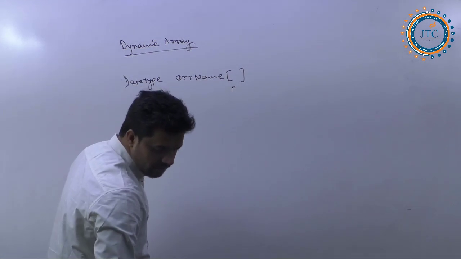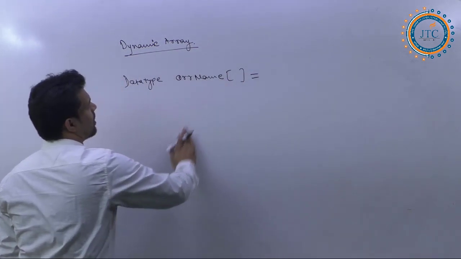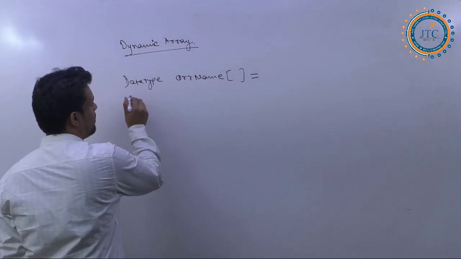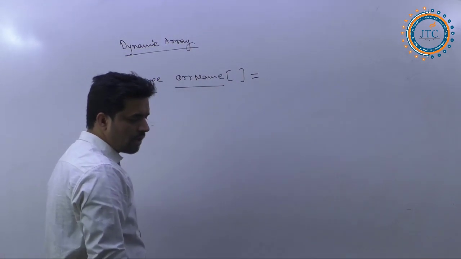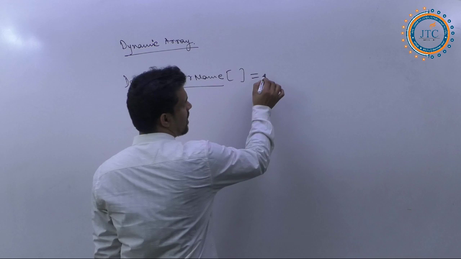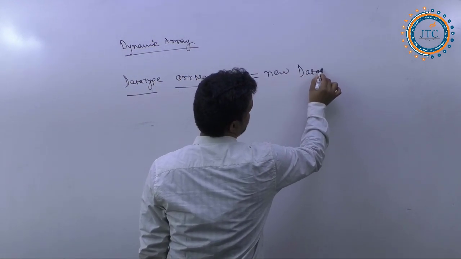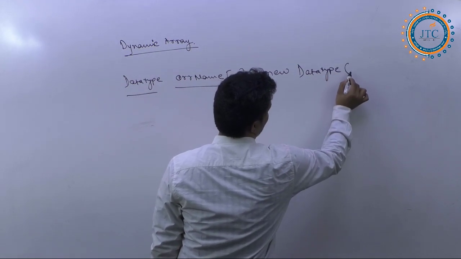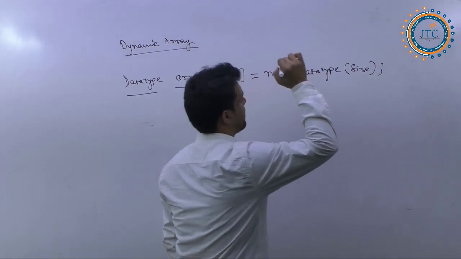The next one again here is equal to, so data type, array name, and next one again, it's a new data type, and here you are giving the length, or you can say the size of that particular array.